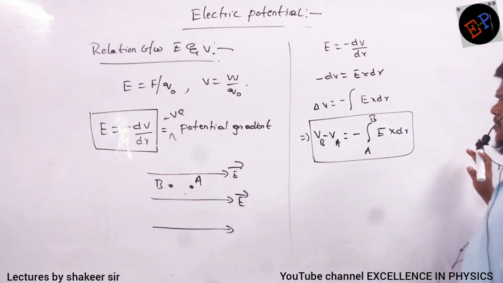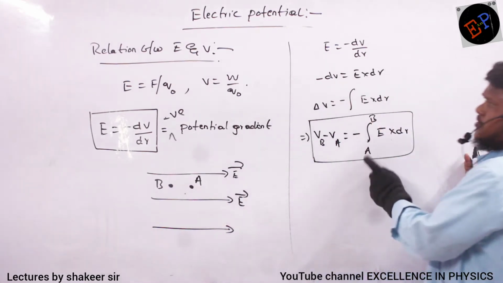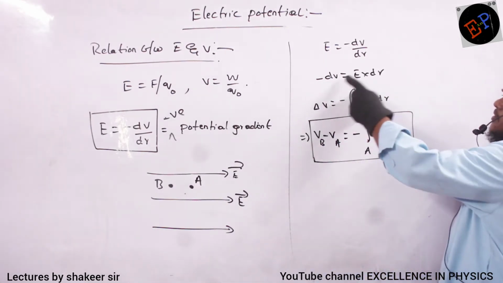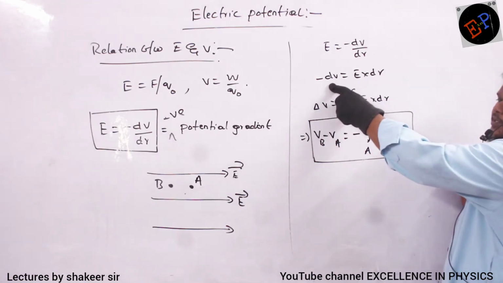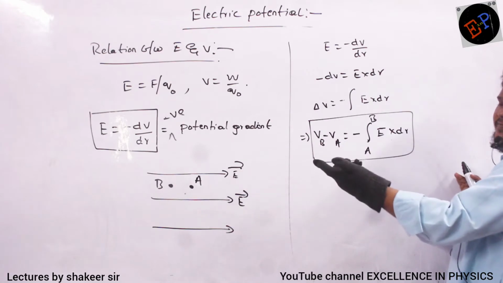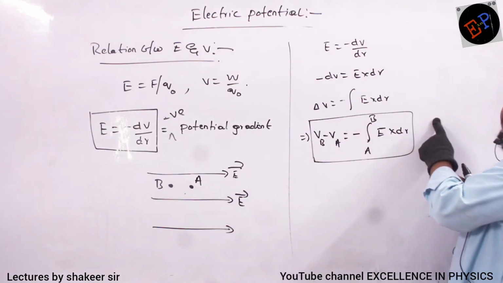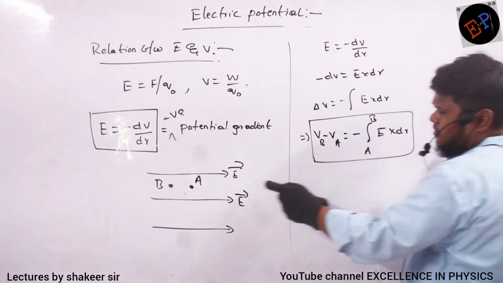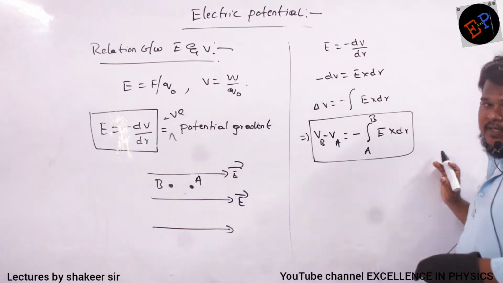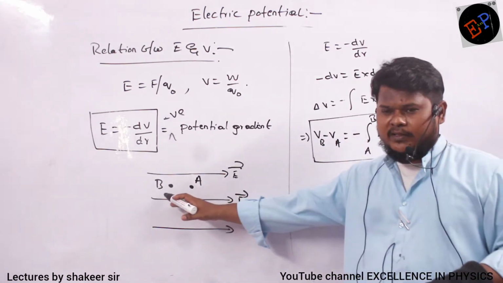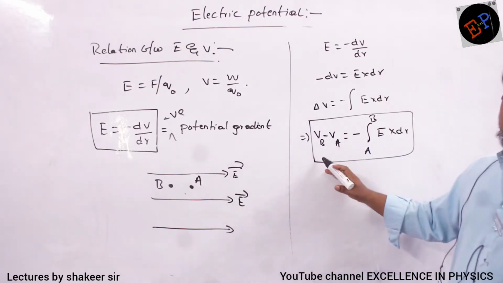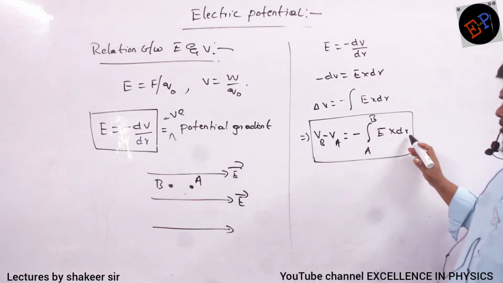Now this equation I can write like this also, no? I can write minus dV is equal to E into dr. If I integrate on both sides, dV is a very small change, delta V is the change. So minus integration of E into dr. Delta V can be written as VB minus VA. Delta V means a change in potential, no? So potential at point B minus potential at point A is equal to minus integration of E into dr.